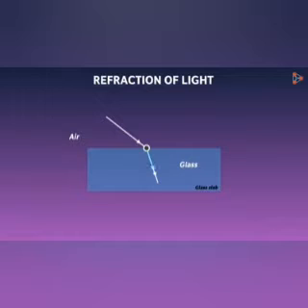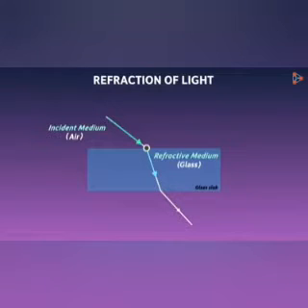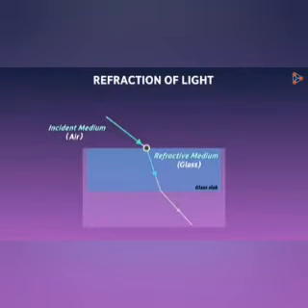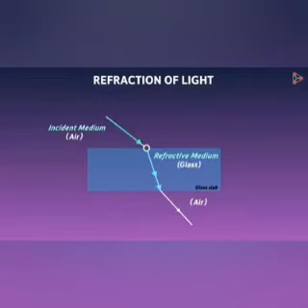We see that at this point the light bends. It's not going straight. What are these two mediums called? The medium from where the light is incident is called the incident medium, and the medium where refraction occurs is called a refractive medium. Similarly here as well, the light is traveling from one medium to another medium. It's from glass to air. And here also it is incident at an angle. Since we know that air is a transparent medium, light bends at this boundary and travels through air. So light refracted at these 2 points.